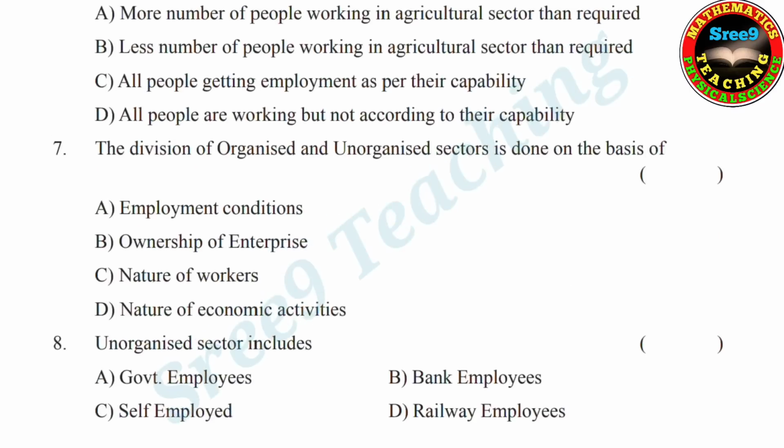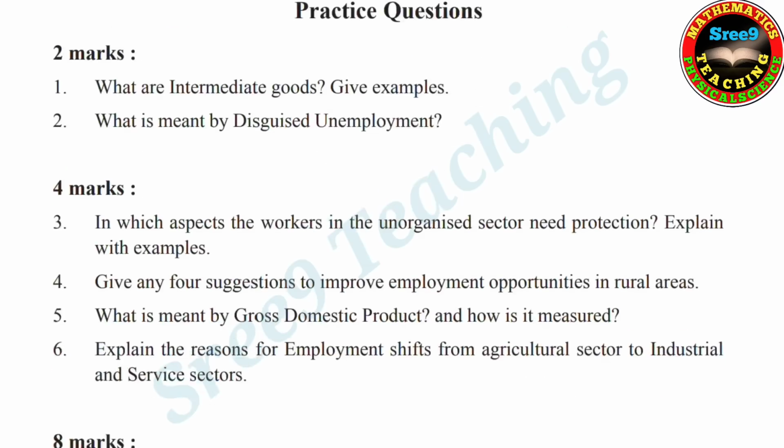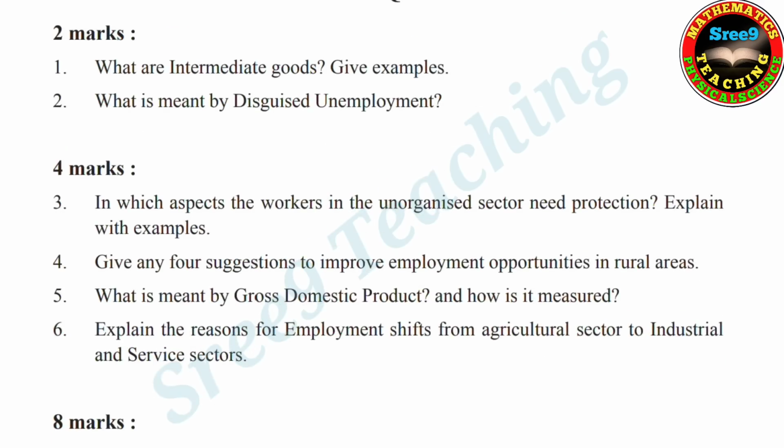Now here the questions in the third chapter. Now see the questions. Here practice questions means which are very important questions, you have to think in this way. First question, what are intermediate goods? Give examples. Second, what is meant by disguised unemployment? Okay, these are 2 marks questions.